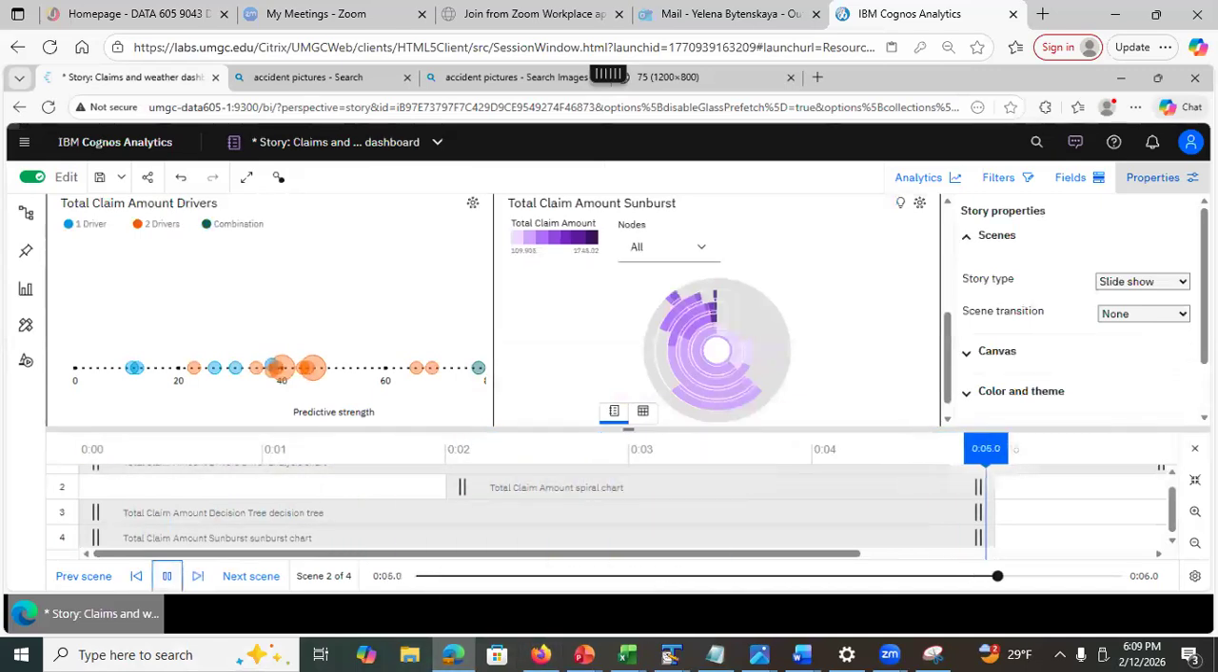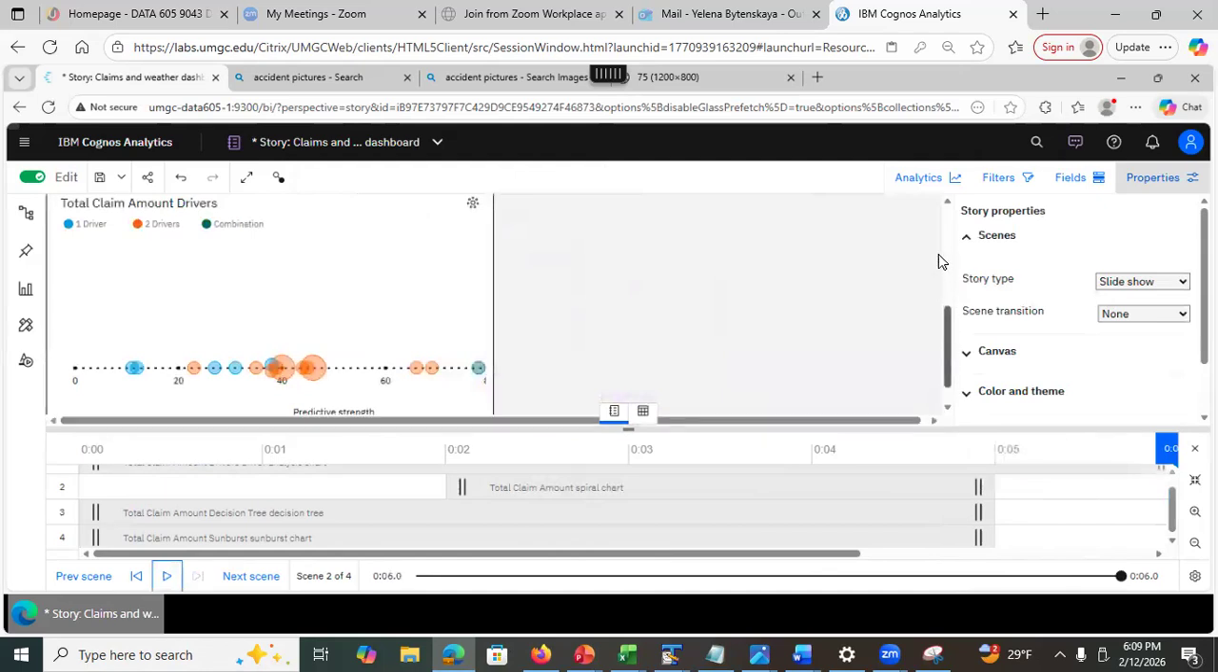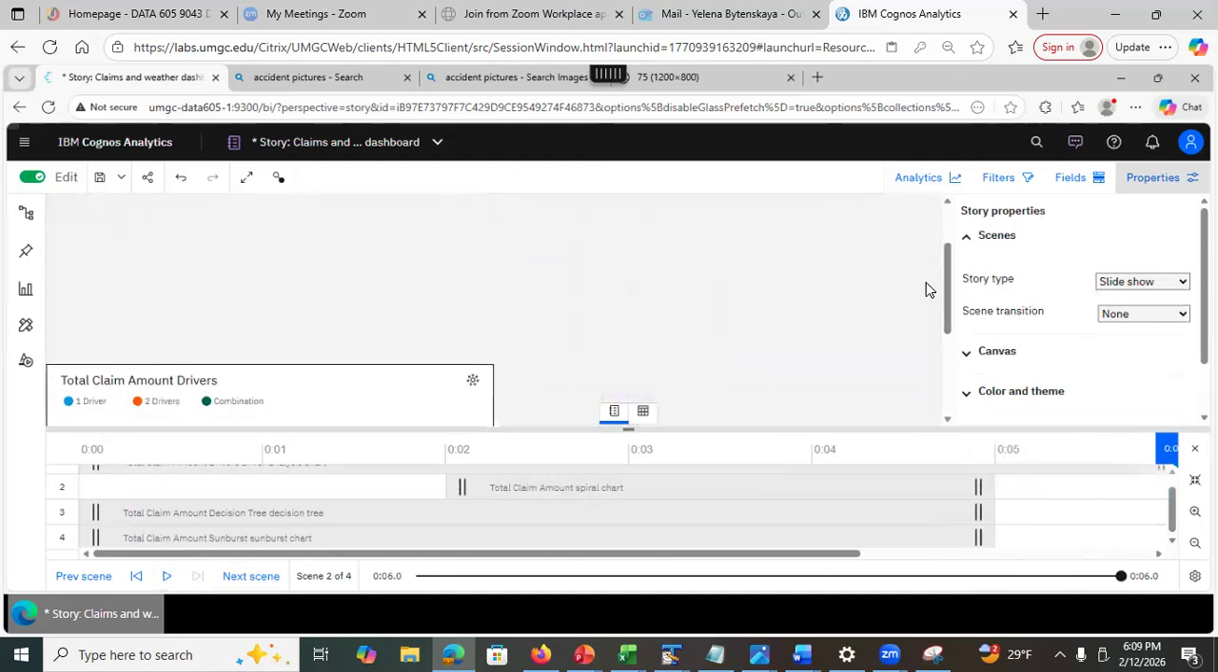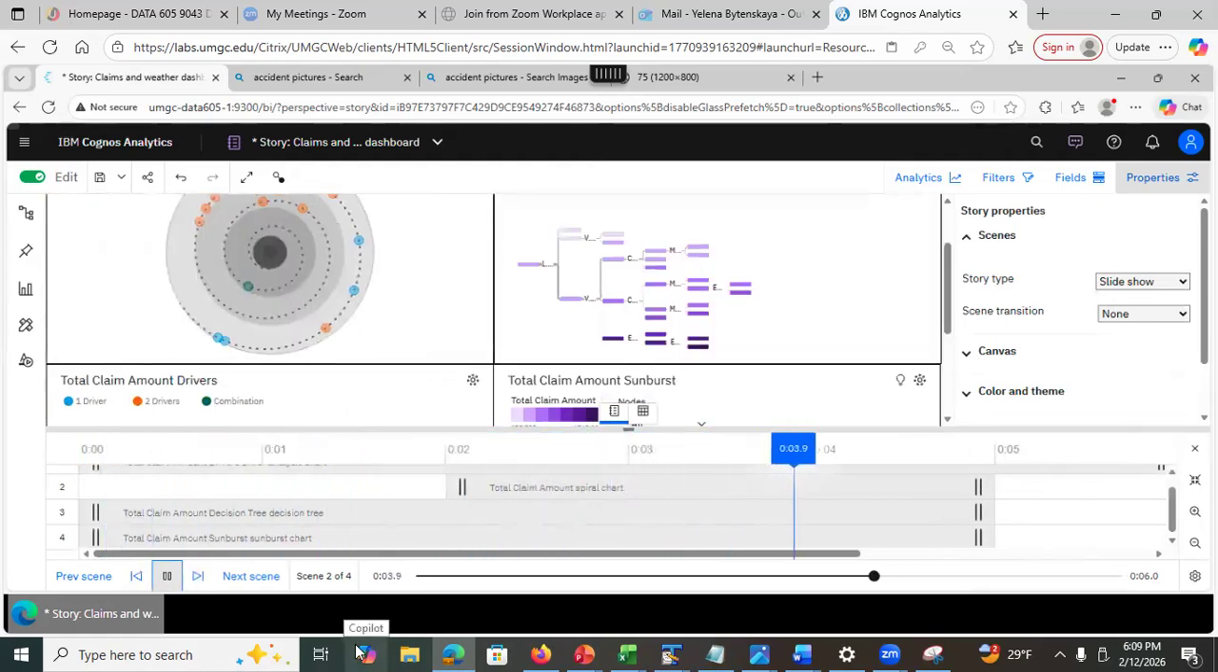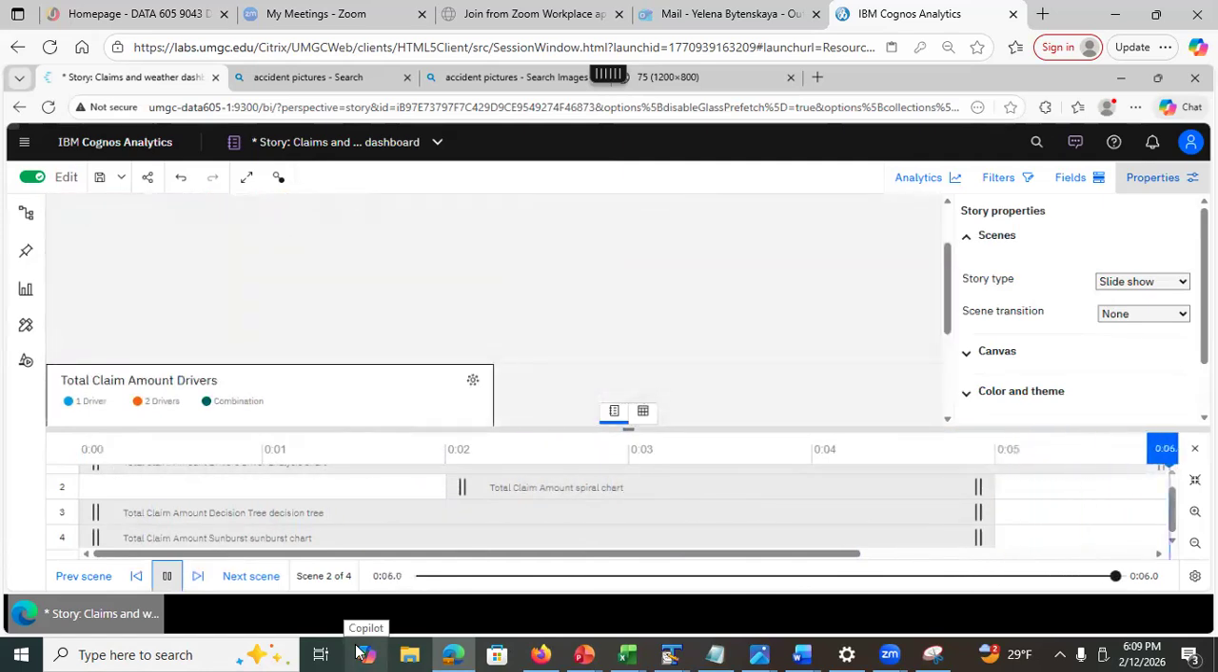Oh, I should have scrolled up to show the first one. I had to scroll up just to show this. I'm gonna go play, and you saw how things appear, disappear. So you can specify the time and the animation type. In this case, I selected just the slides, okay? All scenes are in a slideshow.